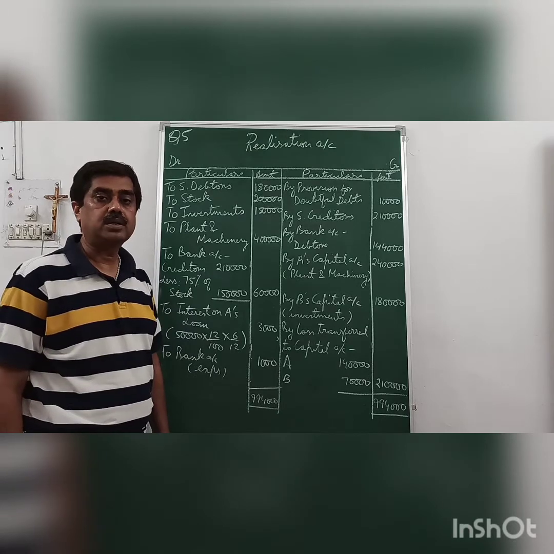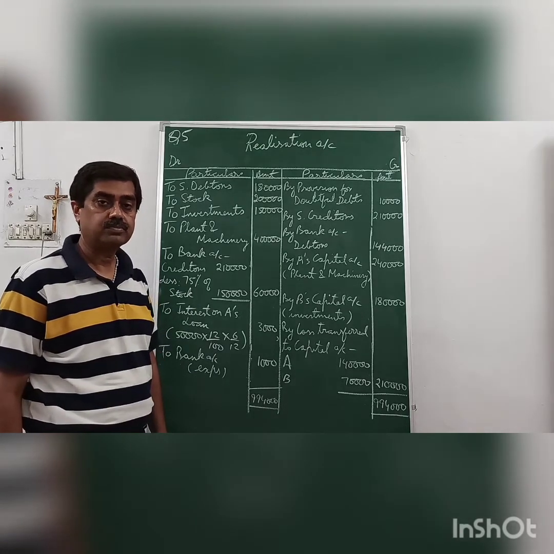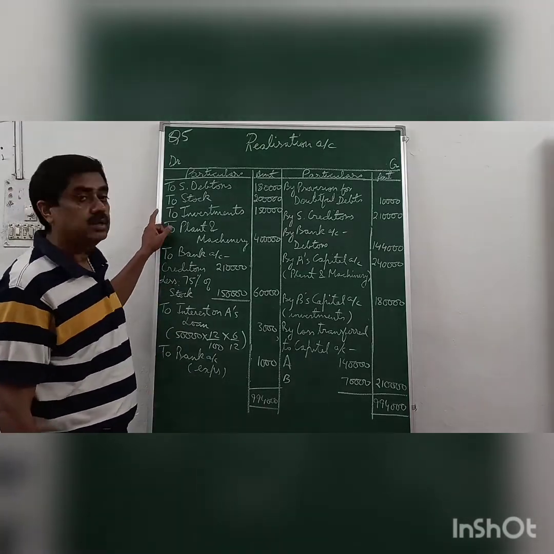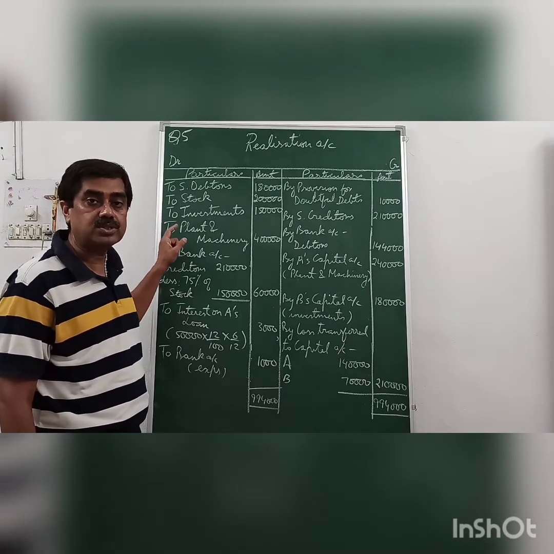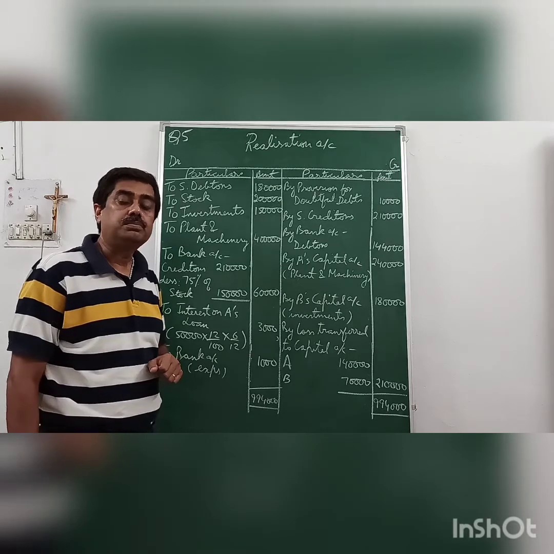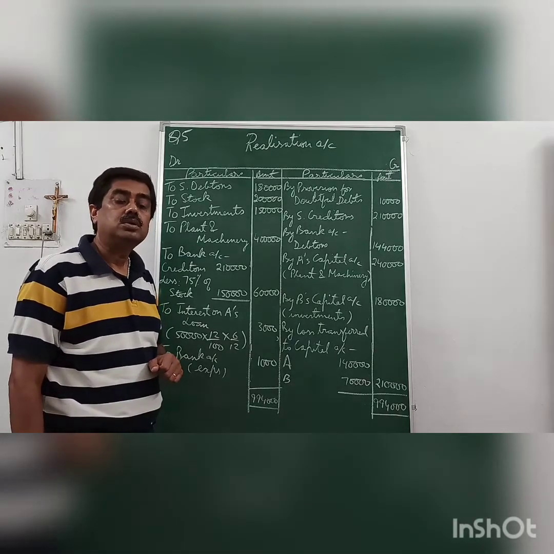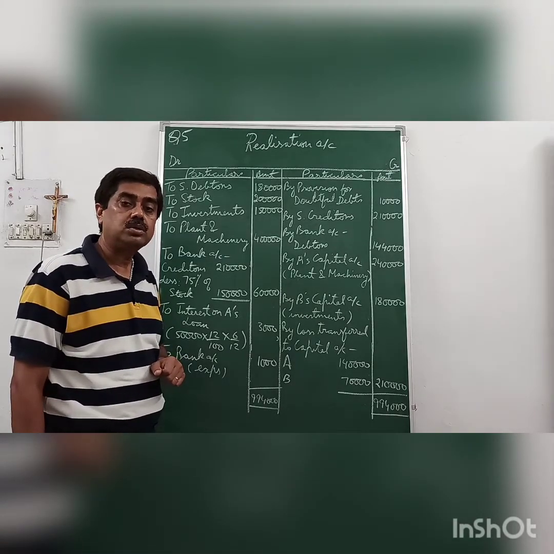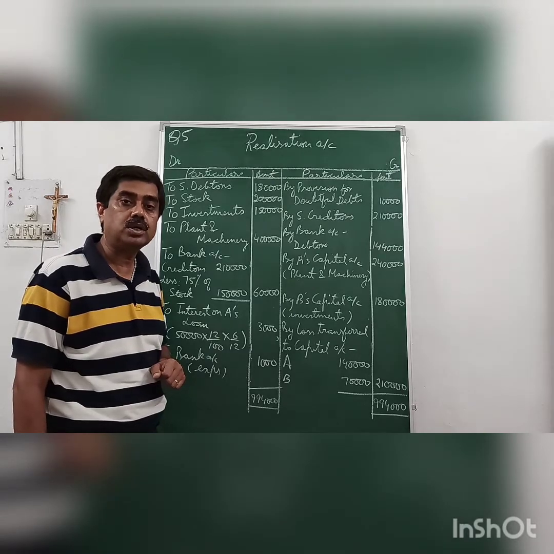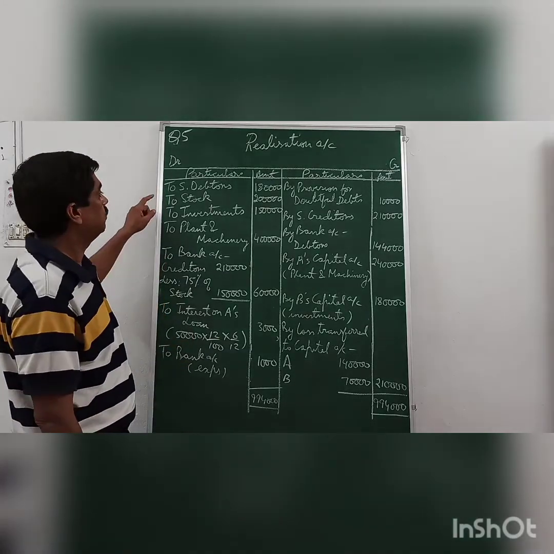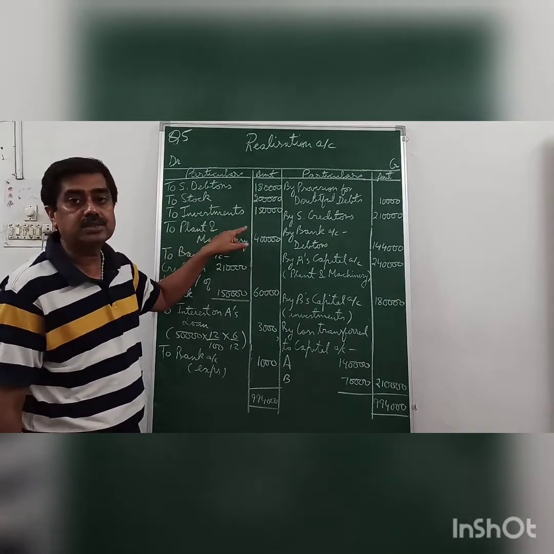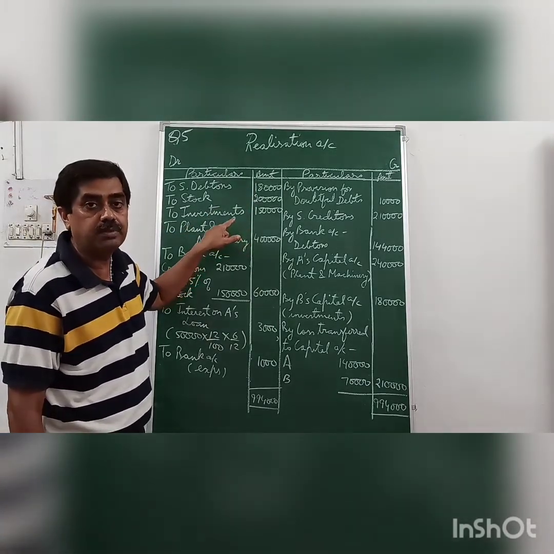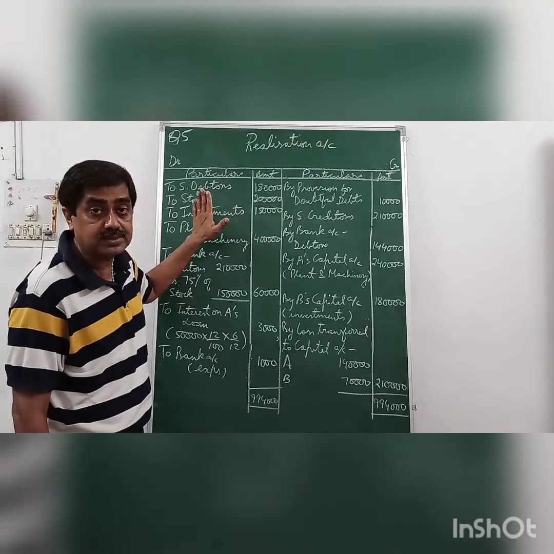Let us prepare the realization account. We will debit all those assets except cash in hand, cash at bank, P&L account, advertisement suspense account, partner's loan account appearing on the asset side. In this question we have debtors, stock, investments, plant and machinery at book value, which we will transfer or debit to realization account to close the asset account.